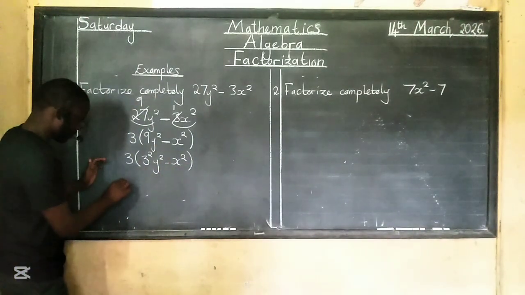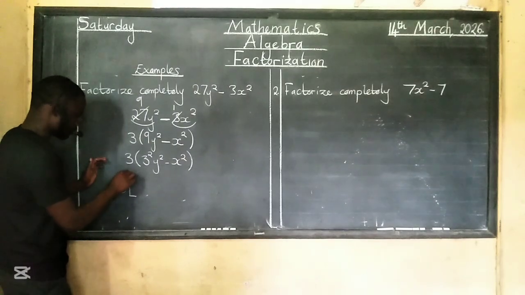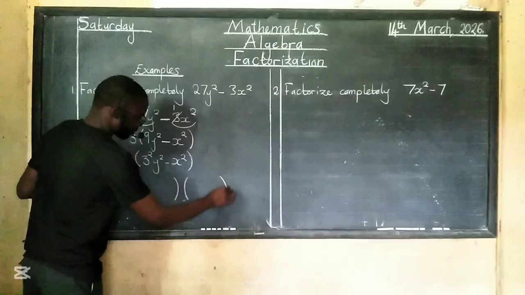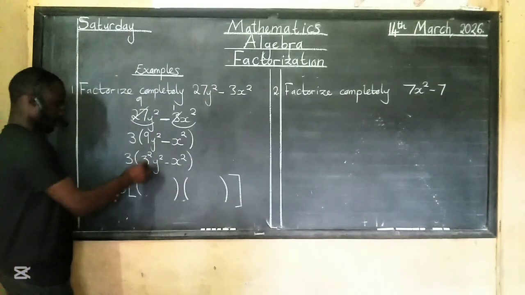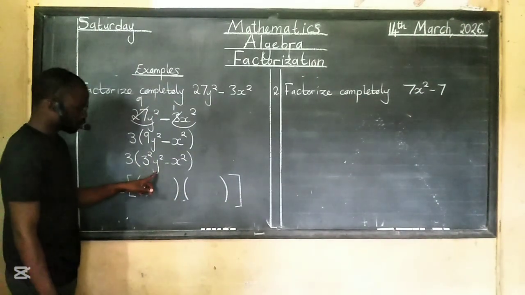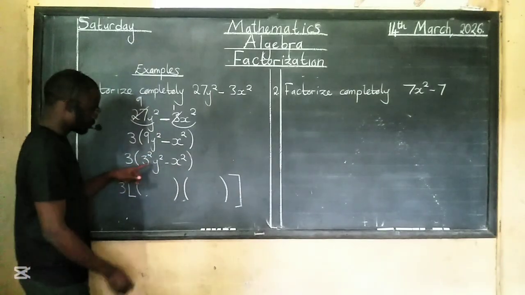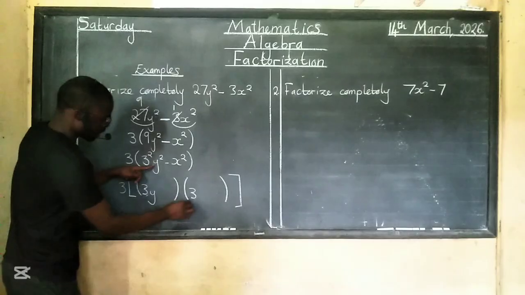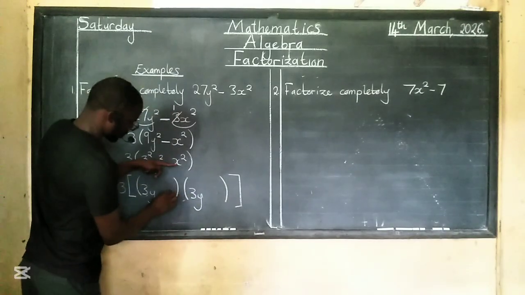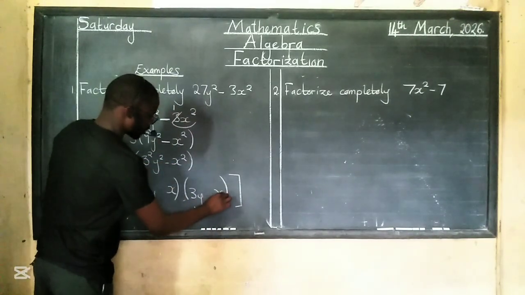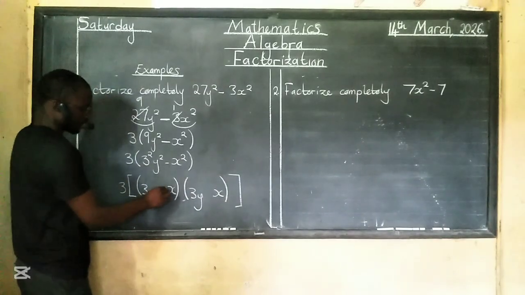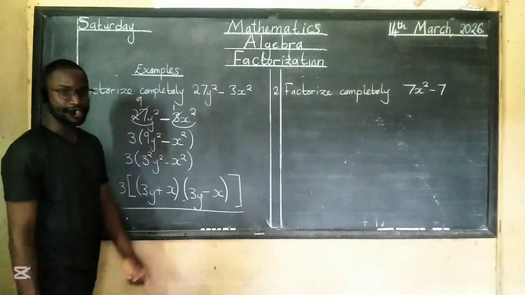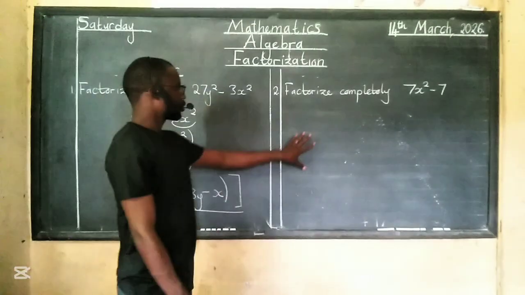Then here I'll get my 3, and I'll use these braces so that I can properly write the brackets inside. You can see them like that. So there are 2 3's here, 2 y's, 2 x's. So 1 3 here, the other 3 here, 1 y here, the other y here, 1 x here, the other x there. And I can put a plus here and a minus there, and I'm done. A question exactly like this will come in your exam. Let's go to number 2.